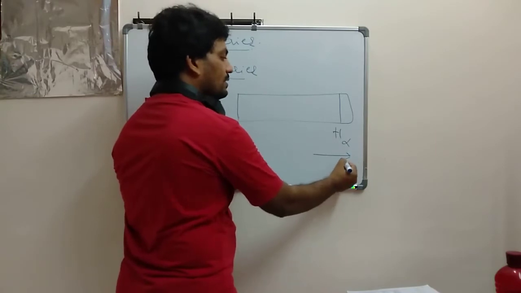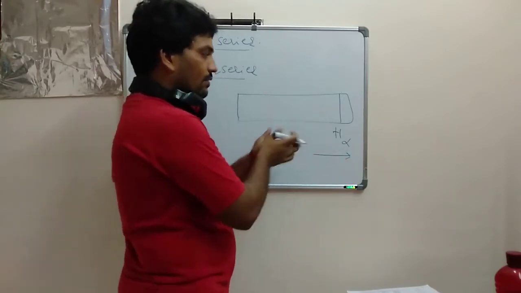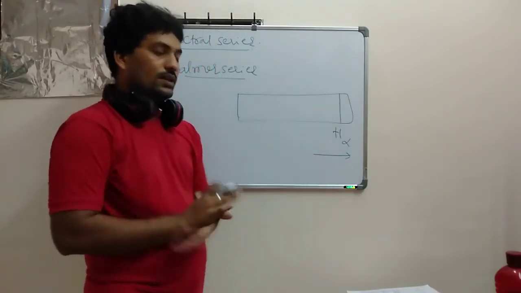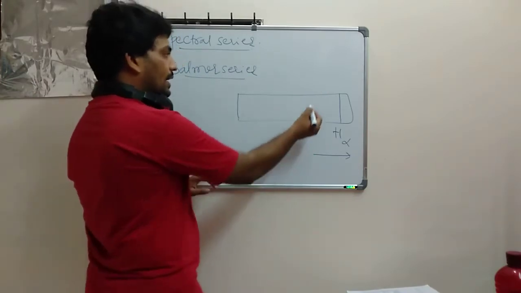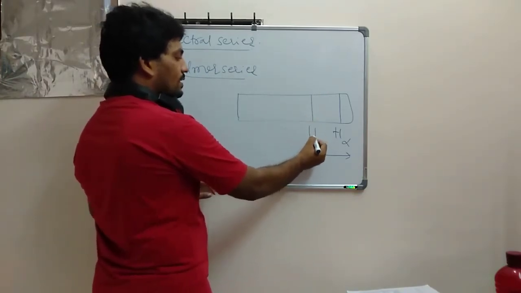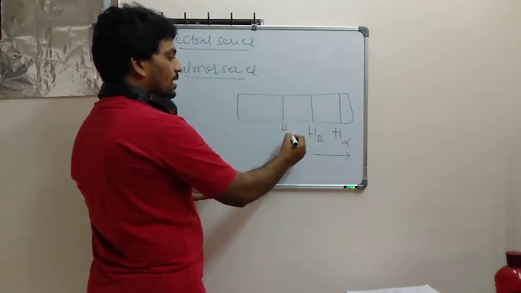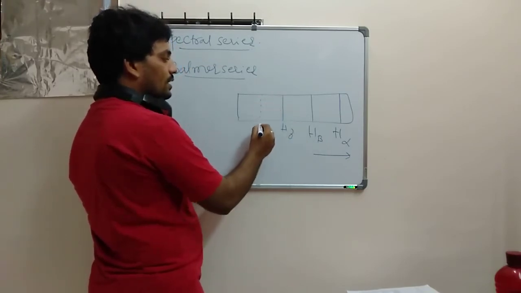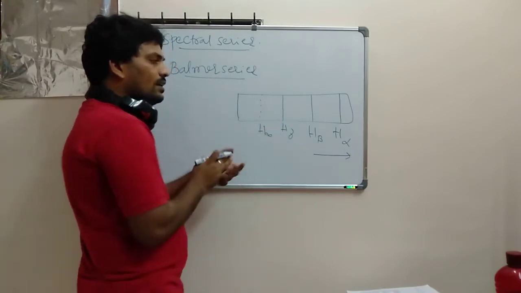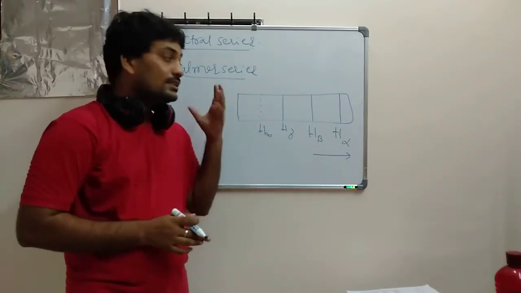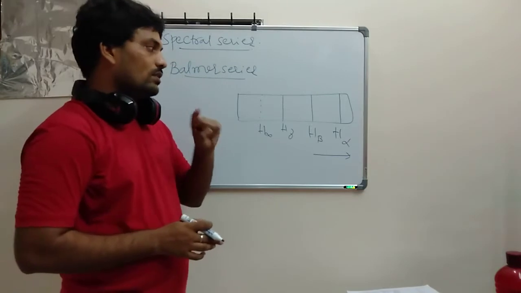In this direction the wavelength increases. Here is the highest wavelength, H alpha. Next he found the lower one, H beta. Next he found H gamma. Next he found other lines till H infinity. So what are these things? Simple. You should not worry about it.